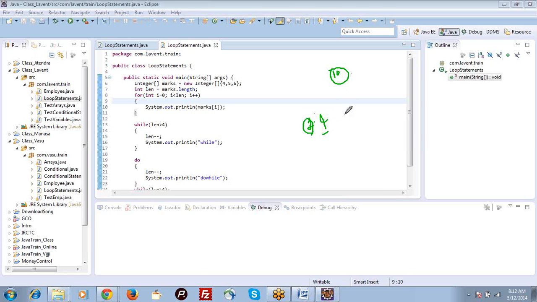For the first student, marks are 4. For the second student, marks are 5. For the third student, marks are 6. So along with the values within the list, if I am printing indexes also, then I will go ahead with for loop, because that is the only loop which will provide indexes along with the values. So here we have i, and you can use that i as an index.